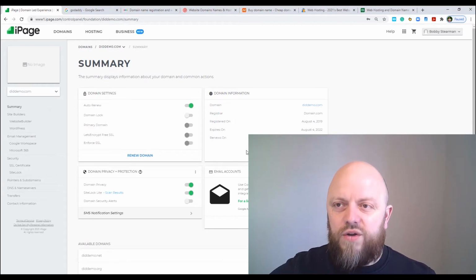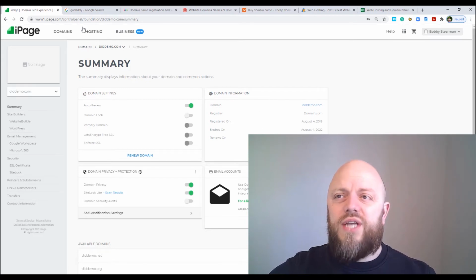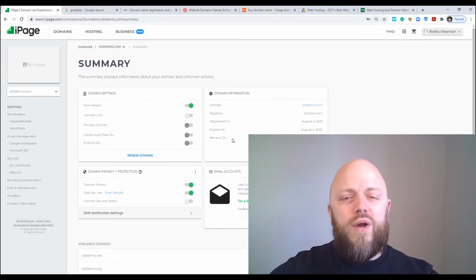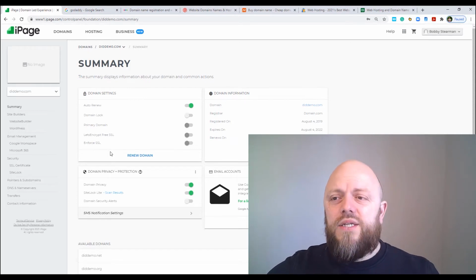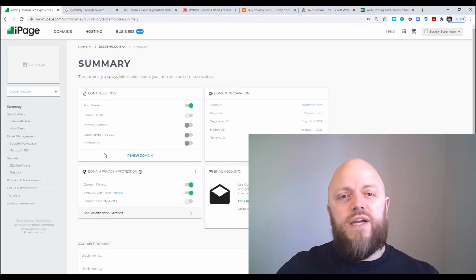So let's crack on. I've registered the domain, and hopefully you've done it as well. In whichever registrar you use, they'll have different ways of configuring things, but it's more or less the same. Once we've registered it, we then want to configure the emails.